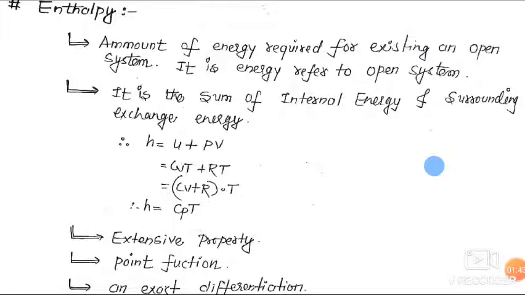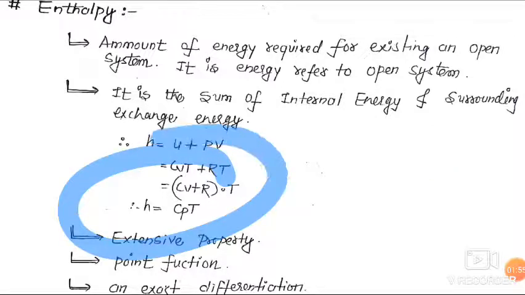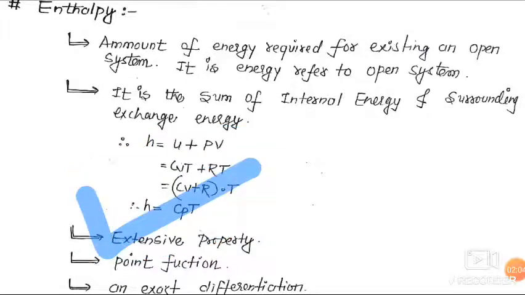Mass is unity, so PV is equal to RT. Then we take T as common, and Cv plus R is equal to Cp, and here we derive that H is equal to CpT. Cp is the specific heat at constant pressure.